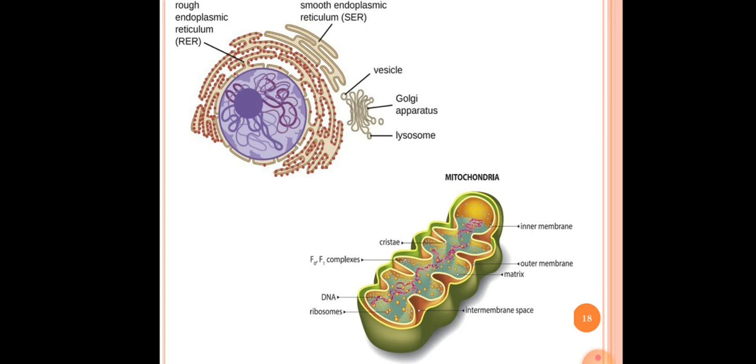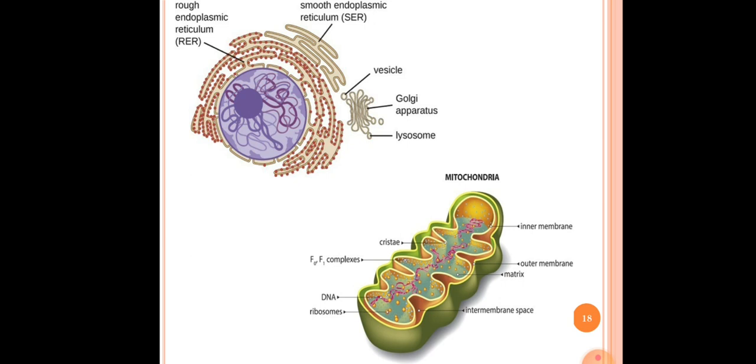The rough endoplasmic reticulum is rough in nature because of the presence of ribosomes. We can see the dots, many point-shaped structures present around the rough endoplasmic reticulum. Those point-shaped structures are called ribosomes, and in the case of smooth endoplasmic reticulum there is no ribosome, that's why its nature is smooth. Along with this the Golgi apparatus is also seen. The Golgi apparatus is nothing but the membrane-bound vesicles called cisternae, which are arranged parallel to each other, and we can see the lysosomes here also.